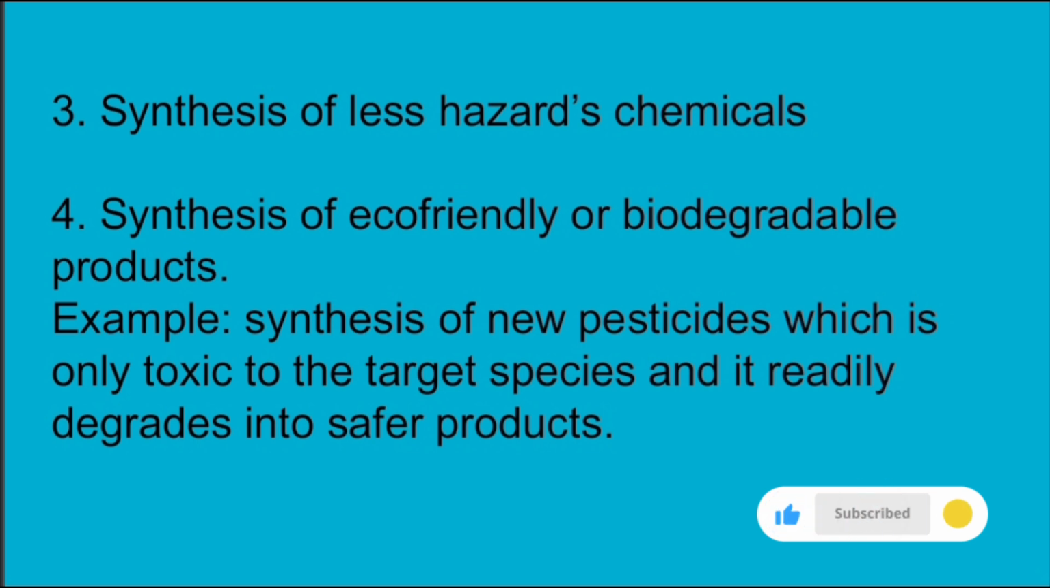The fourth goal of green chemistry is the synthesis of eco-friendly or biodegradable products. According to the principle of green chemistry, we aim to design products which are biodegradable in nature, or we use reagents that are biodegradable in order to make that reaction a green reaction. For example, the synthesis of new pesticides, which are only toxic to the target species and readily degrade into safer products, is an example of eco-friendly or biodegradable products synthesis.